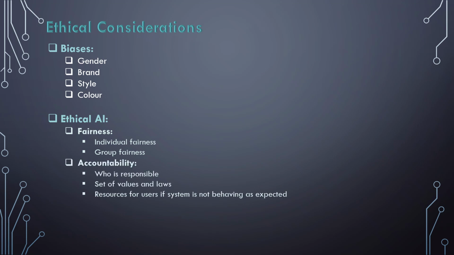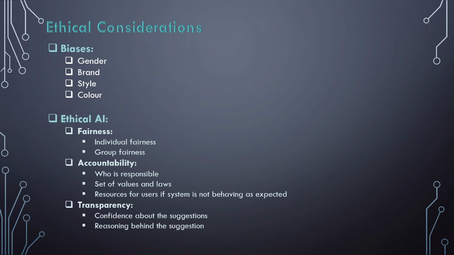Coming to accountability, it should be the model development team who will be responsible for the actual suggestions. However, the online platforms can keep track of user inputs or trends and raise the issues or request changes from the development team at any point in time. Also, there should be set rules about how the entire system should work, and if something is not going correctly as per any user, there should be a provision for the users to share their concerns, which again would go to the model development or maintenance team.